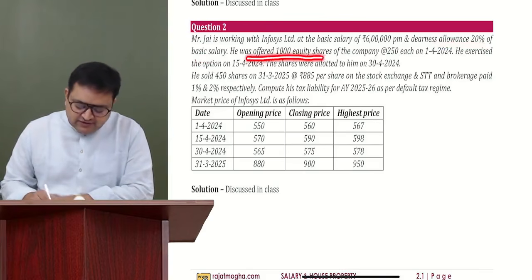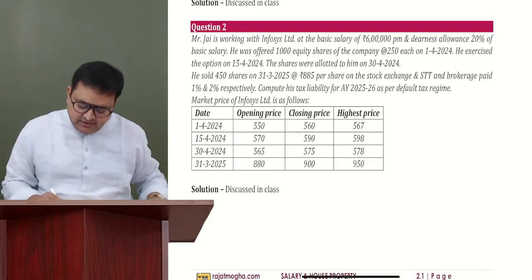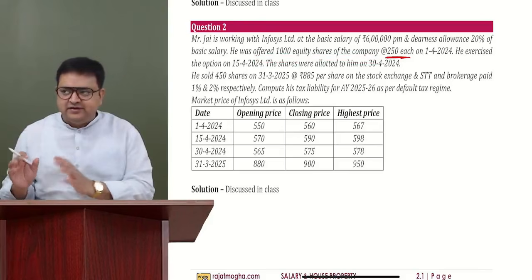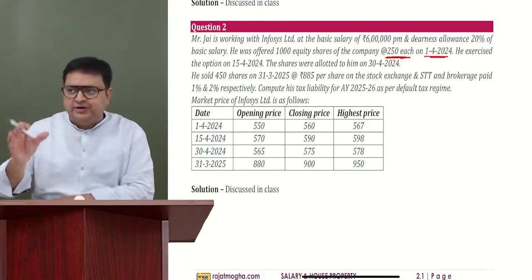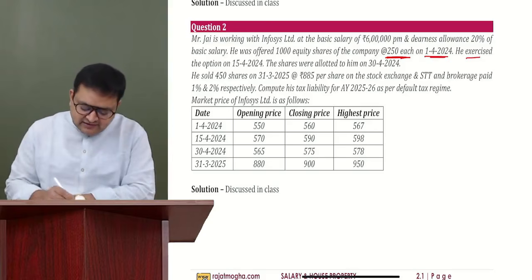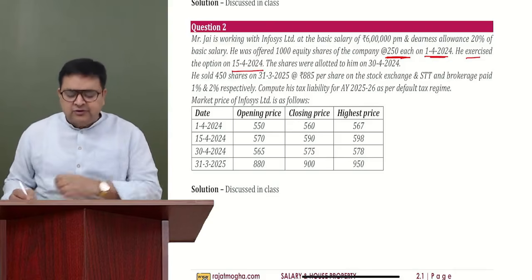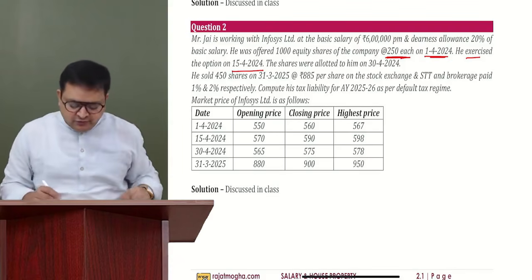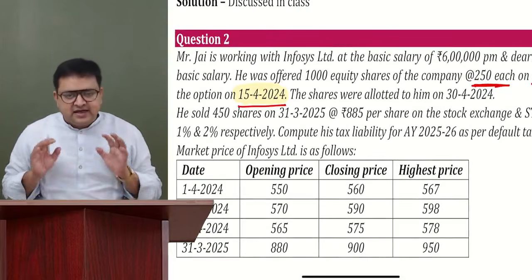He was offered 1,000 equity shares of the company. So this is sweat equity shares. He was offered 1,000 equity shares of the company at rupees 250 each. So we are giving him 1,000 equity shares. On 1/4/2024, he was offered. He exercised the option on 15/4/2024. Okay. So on 1st April, we have offered him. We asked him whether he wants to take it or not. So on 15th of April, he said, yes, I want to take it. He has exercised the option.